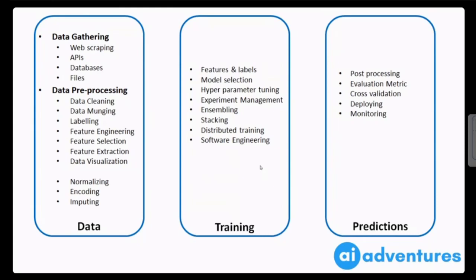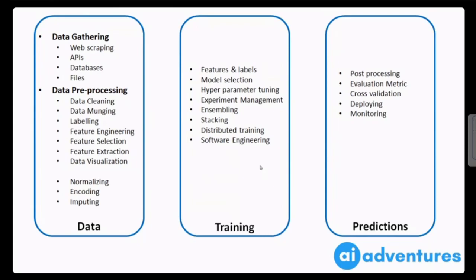And then one class represents dog. So you will have to show dog to the end user. This is a very simple example, but oftentimes you have to do a lot of post processing as well. You have to select the right evaluation metric. You have to do cross validation. You have to deploy your model.